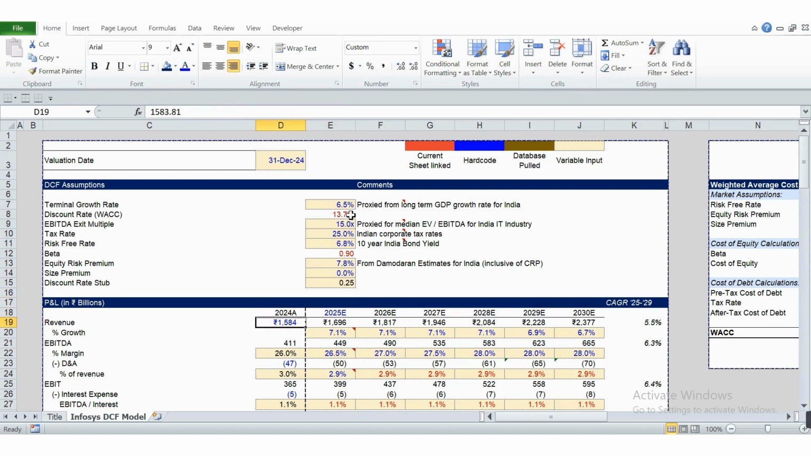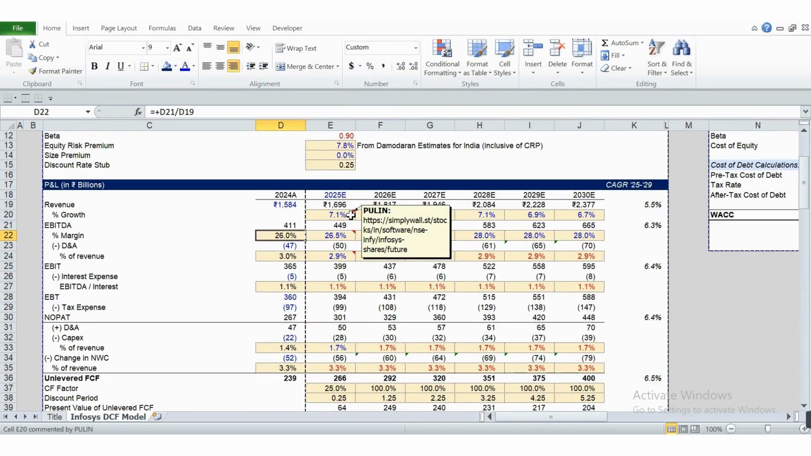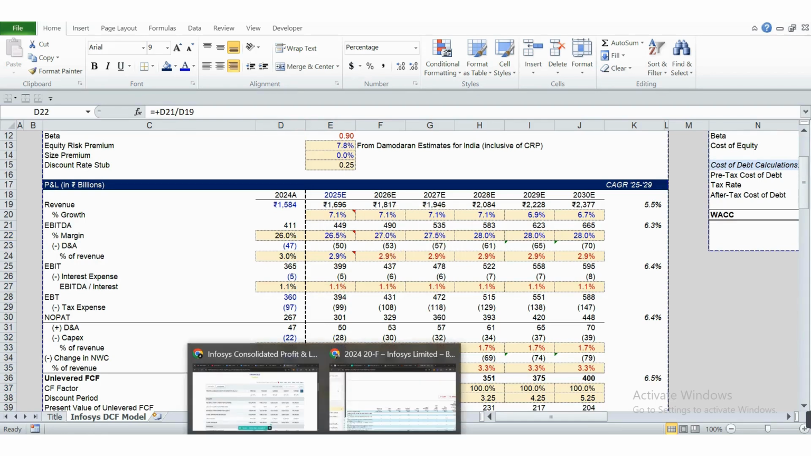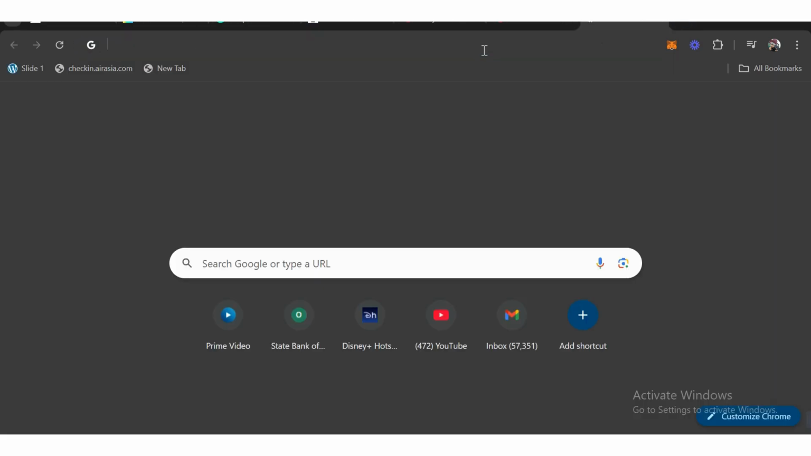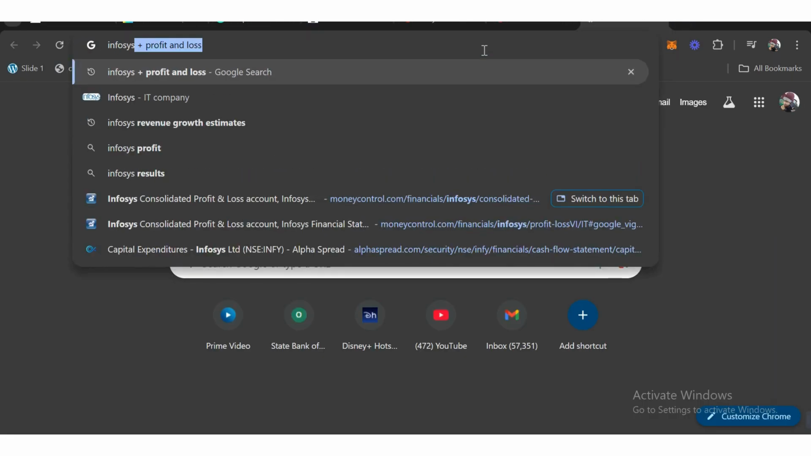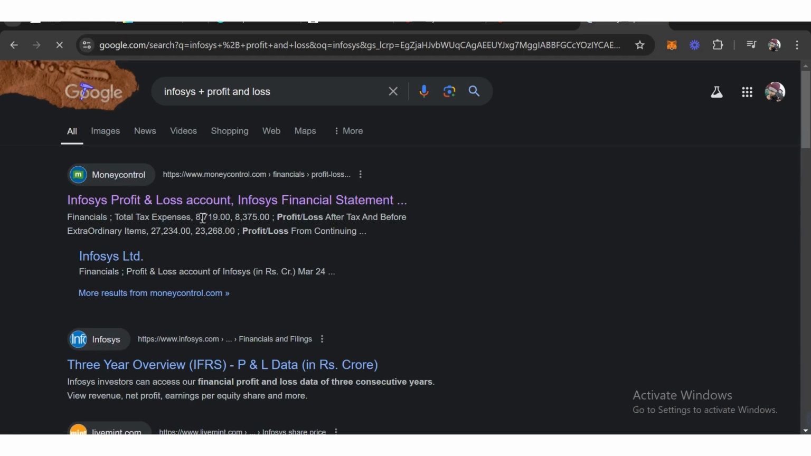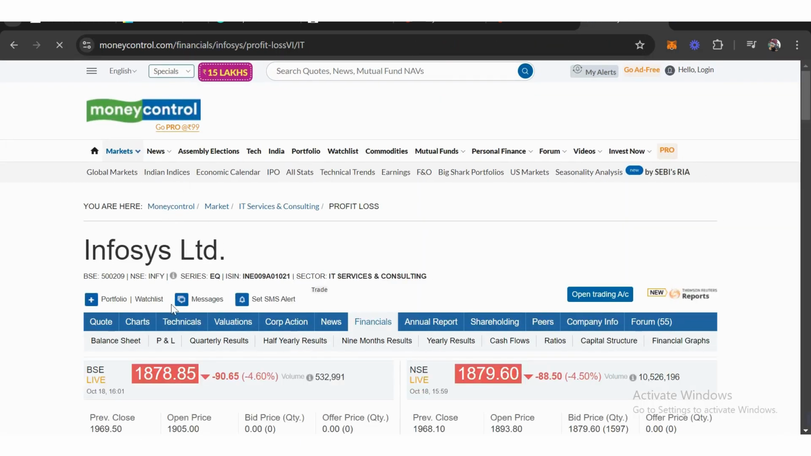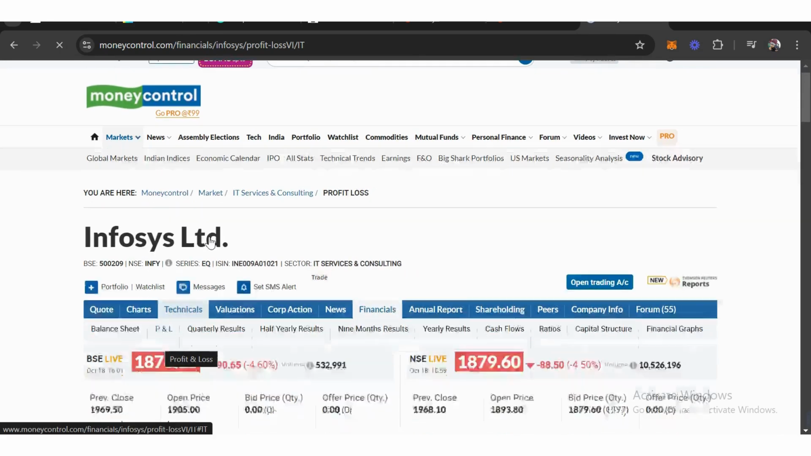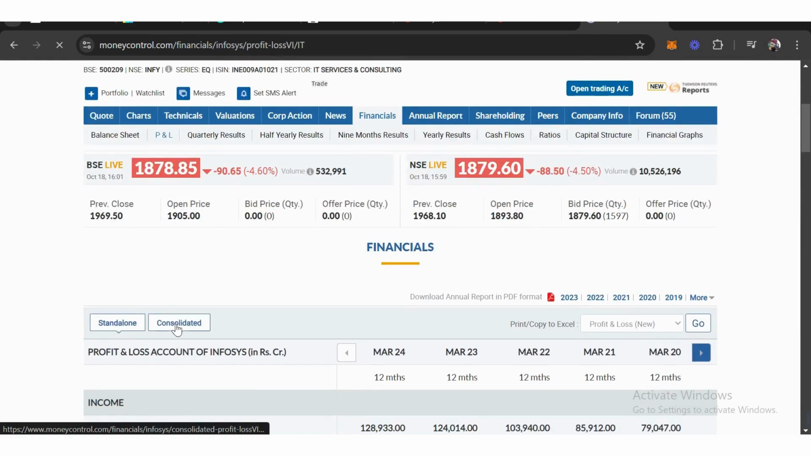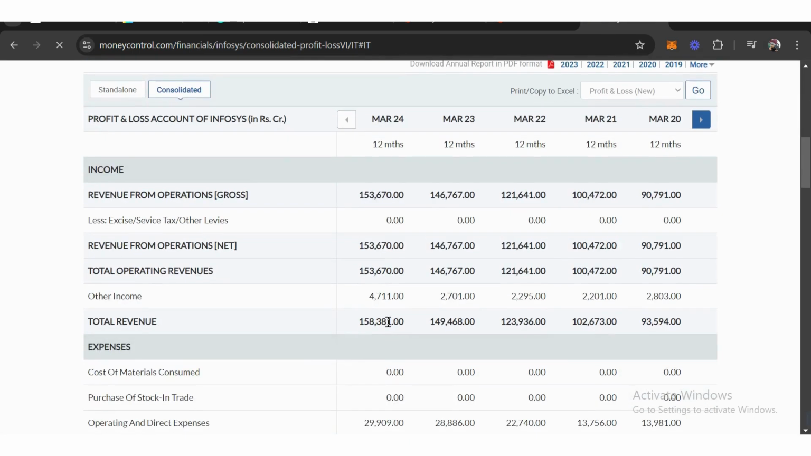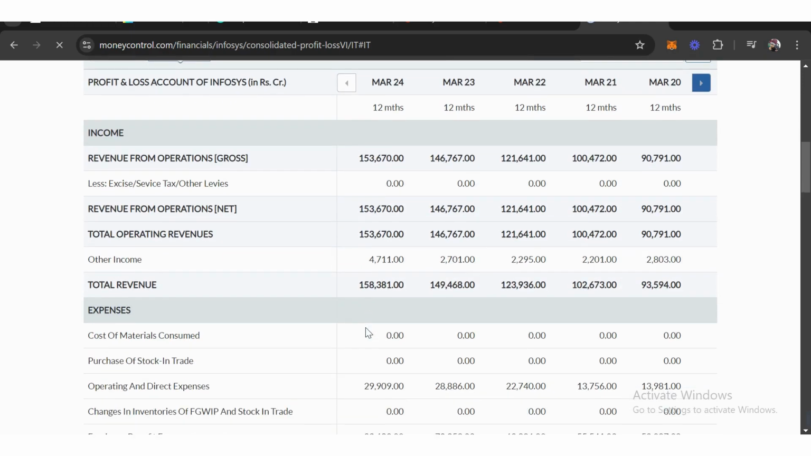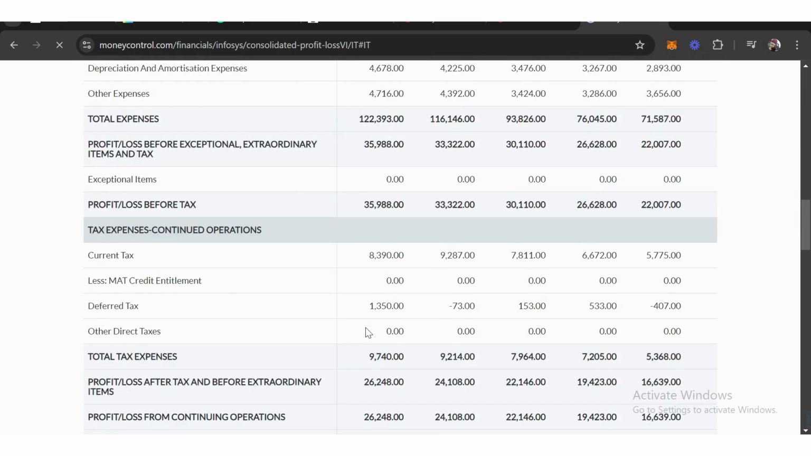Firstly, talking about the 2024 year, I simply took all the numbers from Moneycontrol. Let me just show you, one second. I went on to Moneycontrol and took their P&L on a consolidated basis. From here I got all the numbers for revenue, EBITDA, EBIT and D&A and all.